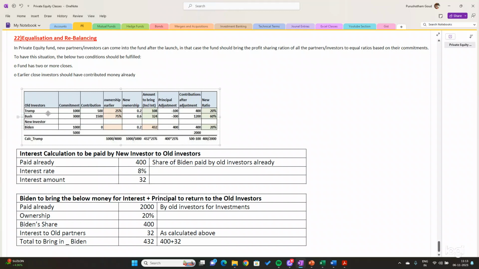Their respective ratio is individual commitment by total commitment. So 1,000 divided by 4,000 comes to 25 percent, and 75 percent. Now new investor Biden wants to join this fund and share the profits and losses. When a new investor joins, the ownership ratio will definitely reduce, right?